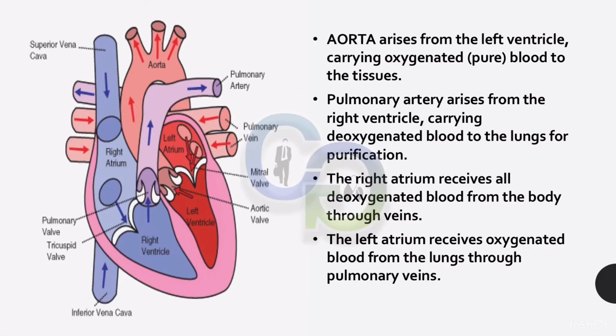Aorta arises from the left ventricle, carrying oxygenated blood to the tissues. Pulmonary artery arises from the right ventricle, carrying deoxygenated blood to the lungs for purification. The right atrium receives all deoxygenated blood from the body through veins. The left atrium receives oxygenated blood from the lungs through the pulmonary veins.